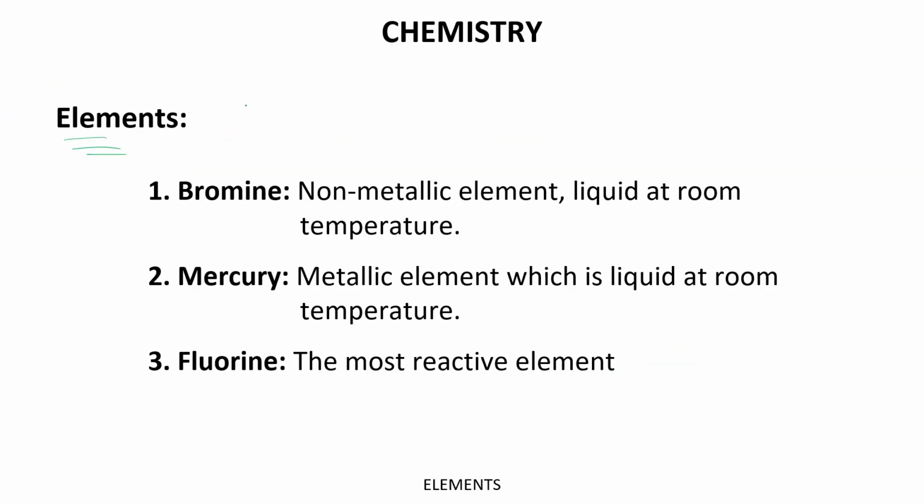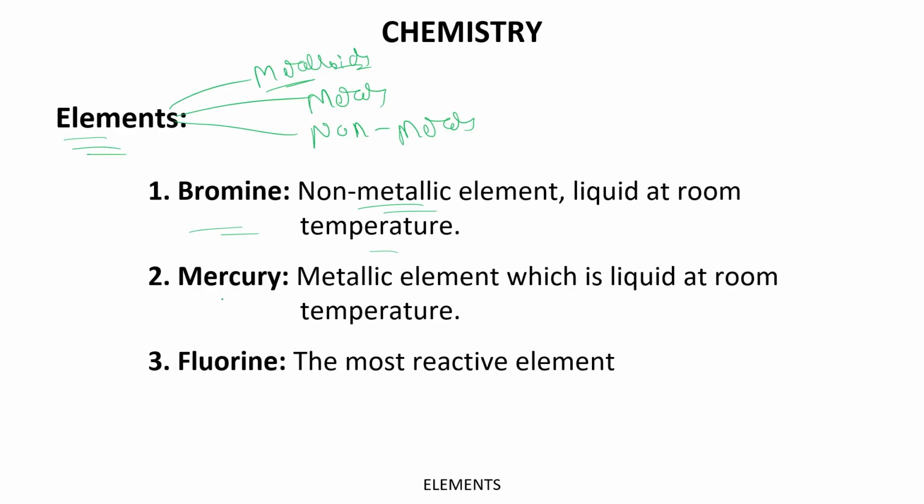All right. Now because we are going to talk about elements, we are going to talk about metals, non-metals, as well as metalloids. All right. So first we have bromine. It is the non-metallic element which is liquid at room temperature. Okay. And when we talk about mercury, it is the metallic element which is liquid at room temperature. So remember, the non-metal which is liquid at room temperature is bromine, and the metal which is liquid at room temperature is mercury.